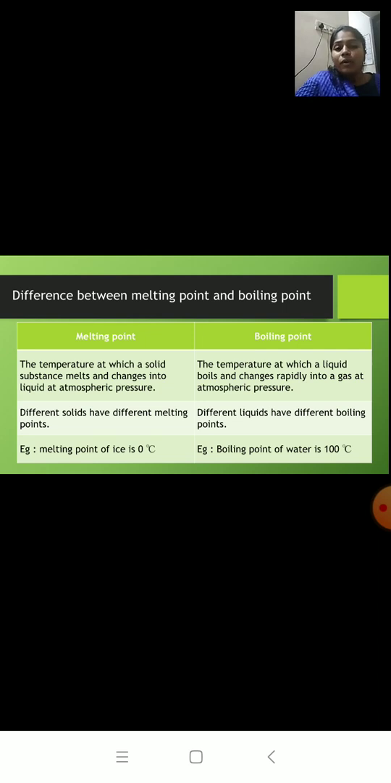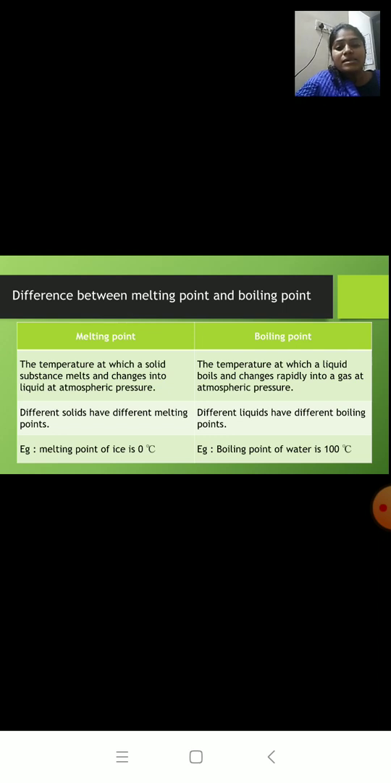So what will be the boiling point? Boiling point is the temperature. The temperature at which a liquid substance melts and changes into liquid at atmospheric pressure. A temperature at which a solid substance melts and changes into liquid. So what is the boiling point? It is the temperature at which a liquid boils and changes rapidly into a gas at atmospheric pressure.